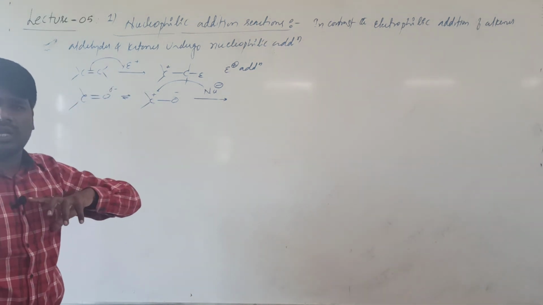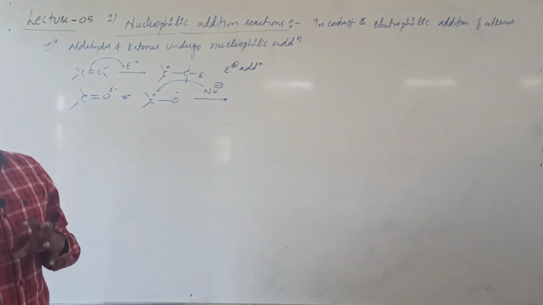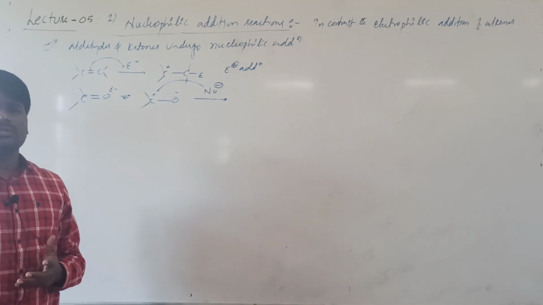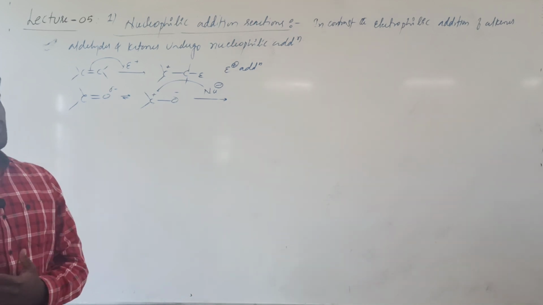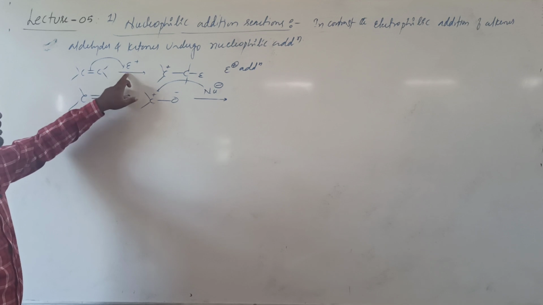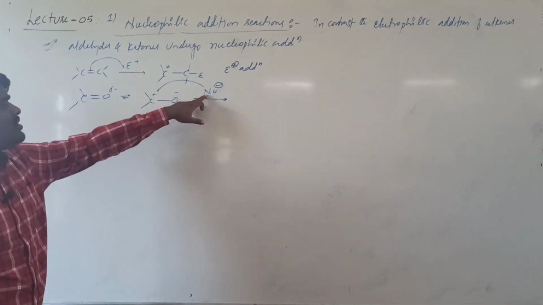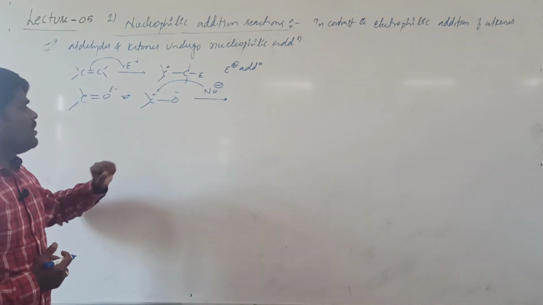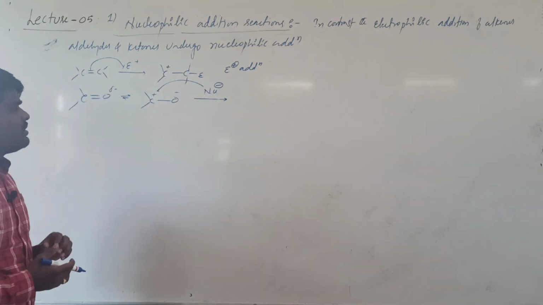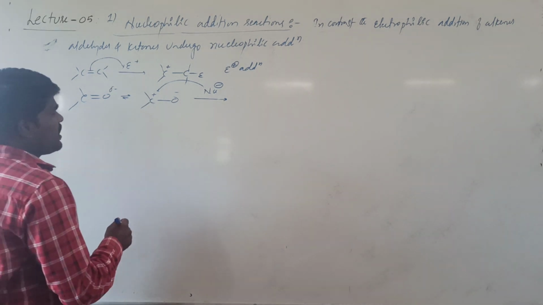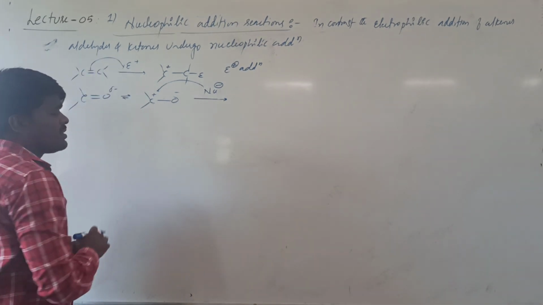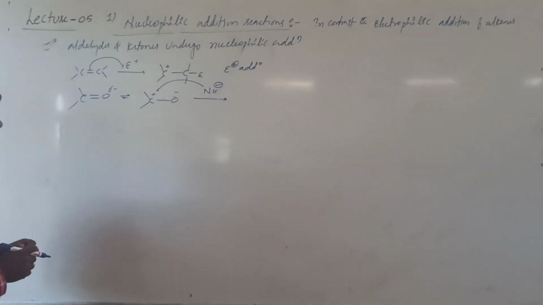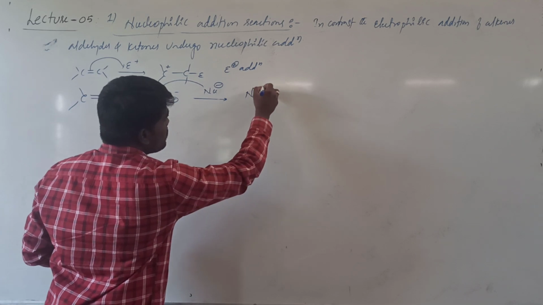And what is meant by electrophile? The electron deficient species is said to be an electrophile. The one which loves electrons will be called an electrophile. Which will love the electrons? The one which is electron deficient. So if the addition is initiated by an electrophile, we call it electrophilic addition, and if the addition is initiated by a nucleophile, which is an electron rich species, then it will be called nucleophilic addition. Basically, the important thing here is that it will be considered nucleophilic addition because it is being initiated by the nucleophile. If you look at this clearly, this is what we call nucleophilic addition.